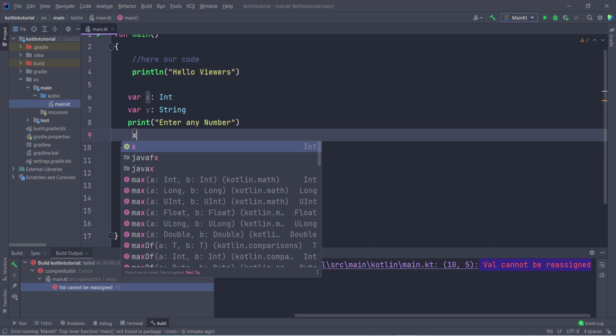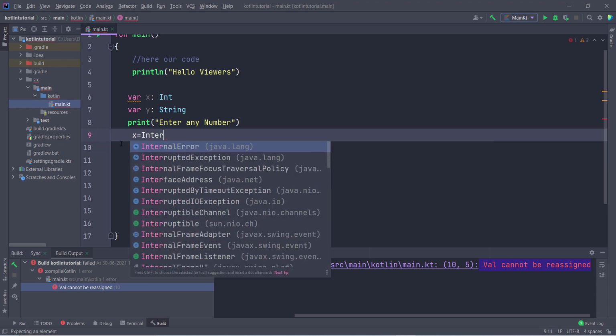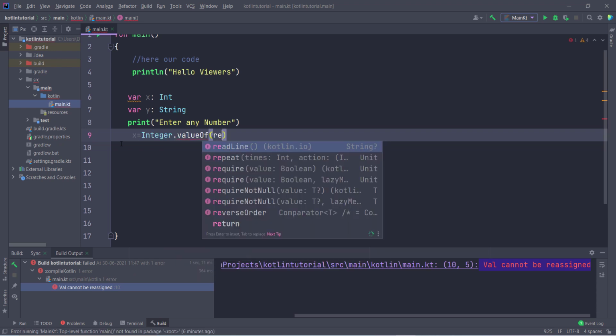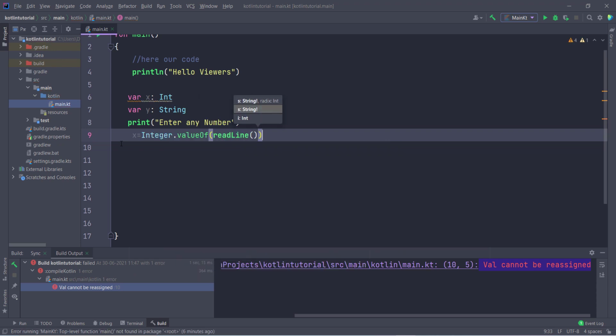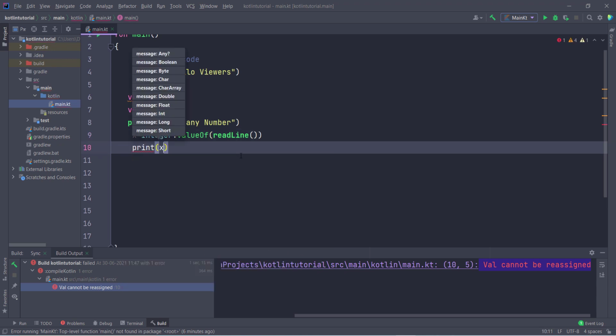So you have to type x is equal to, and after this readLine is a function for taking strings, but we want to take an integer here. For this we have to type Integer.valueOf, and inside this we call the readLine function. So hope you understand how to take integer type input in Kotlin. Now print the value of x. So print x. This is fine.